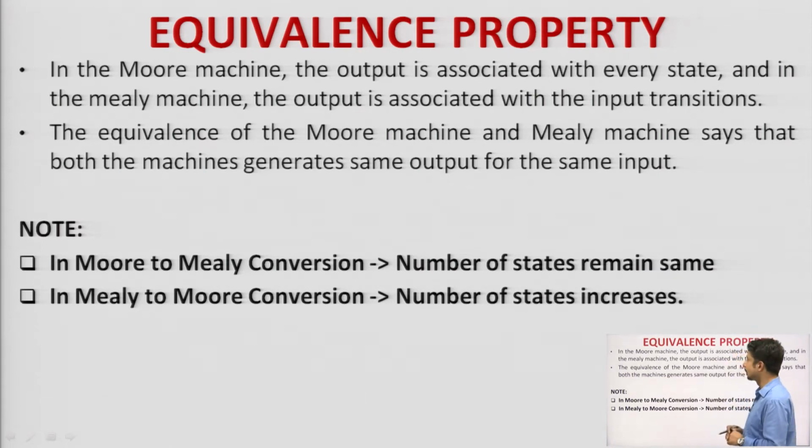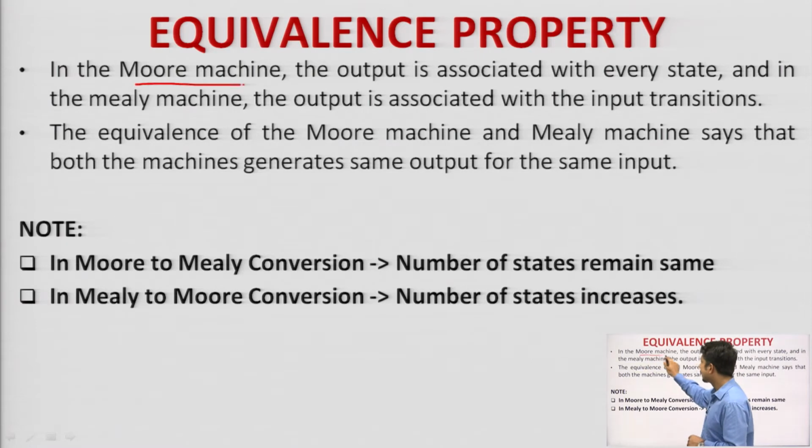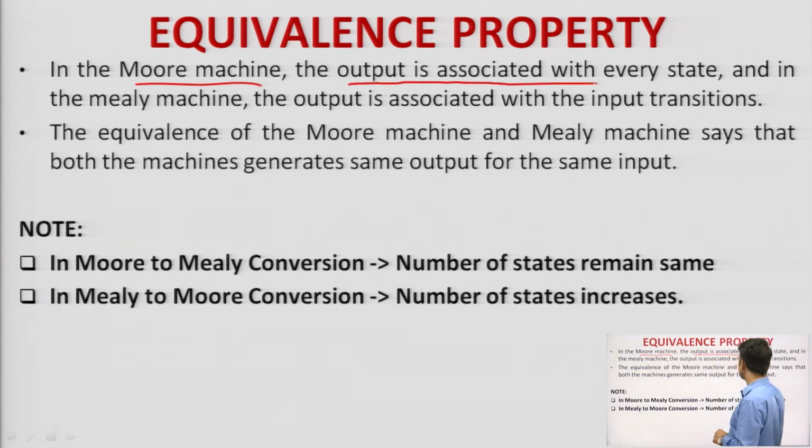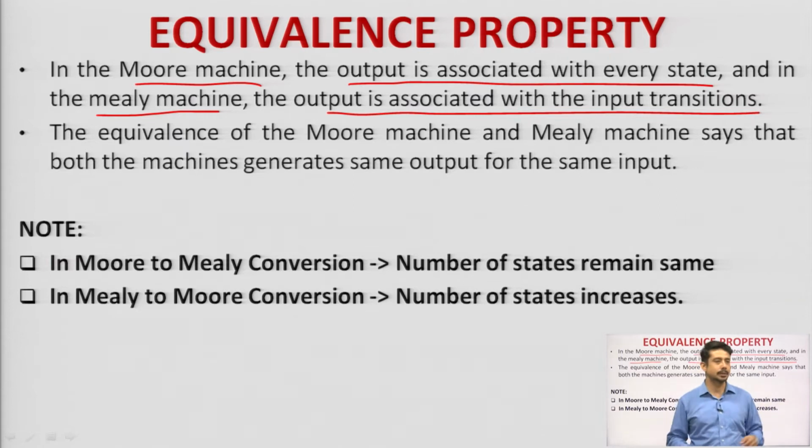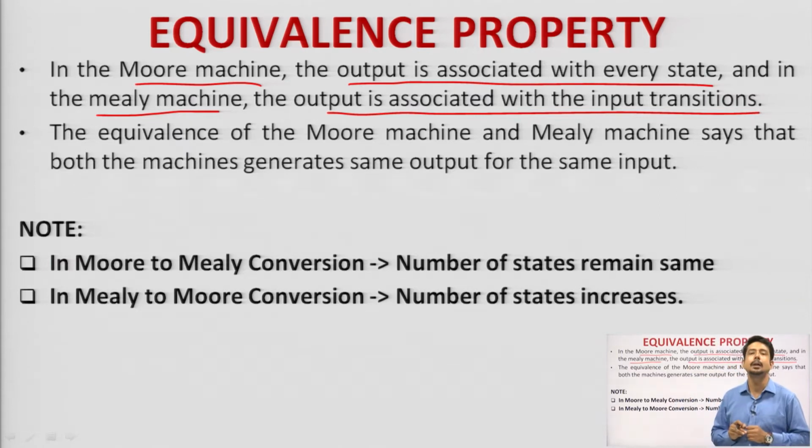Let us check the first point. In the case of Moore machine, I have mentioned already, the output is associated with every state, and in the case of Mealy machine, the output is associated with the input transitions as well as the present state. So, this is the difference between Moore and Mealy machine.